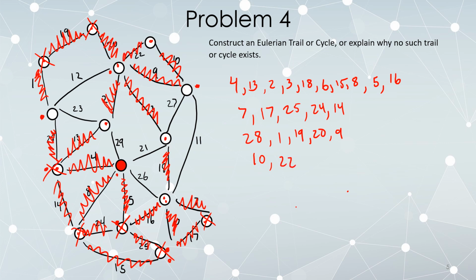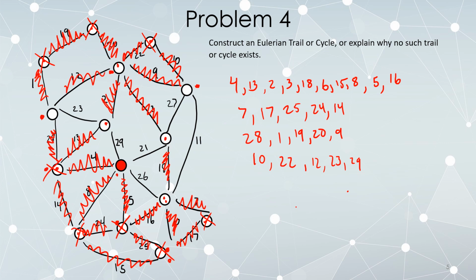We're now standing back here. This vertex has been exhausted, so let's remove it. Okay. Our only option is to follow 12. Then our only option is to follow 23. Then our only option is to follow 29. So we're going to do 12, then 23, then 29.